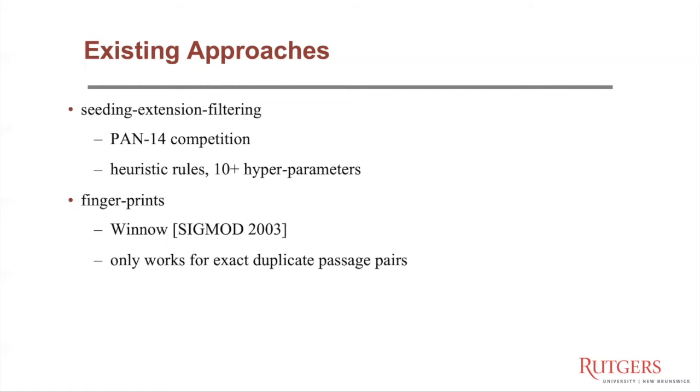In the PAN 14 plagiarism detection competition, the champion method adopted this seeding, extension, and filtering heuristic, as well as a bunch of other heuristic rules. And it involves more than 10 hyperparameters, which are hard to tune. Another category of related work is fingerprint-based methods. For example, Winnowing in SIGMOD 2003. This fingerprint-based method works only for exact duplicate passage pairs, and it can also be used to find seed matches in seeding, extension, and filtering.